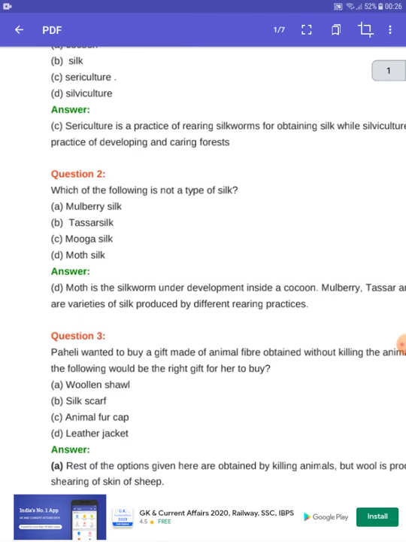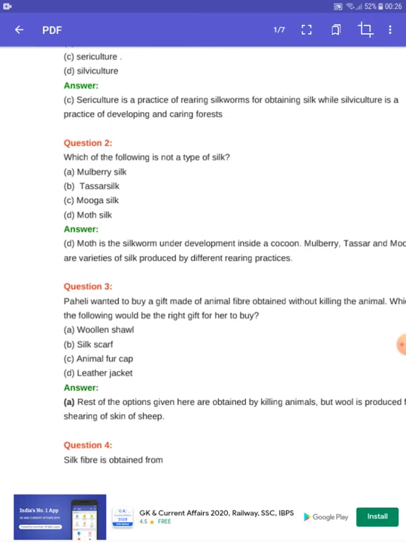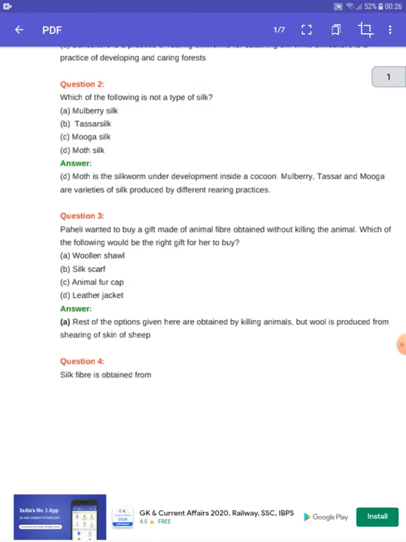Okay, second question. Which of the following is not a type of silk? Mulberry silk, tassar silk, muga silk, moth silk. So moth silk is not a type of silk. Okay, because moth is the silkworm under development inside the cocoon, and that is why it is not a type of silk. Mulberry, tassar, and muga are all varieties of silk.